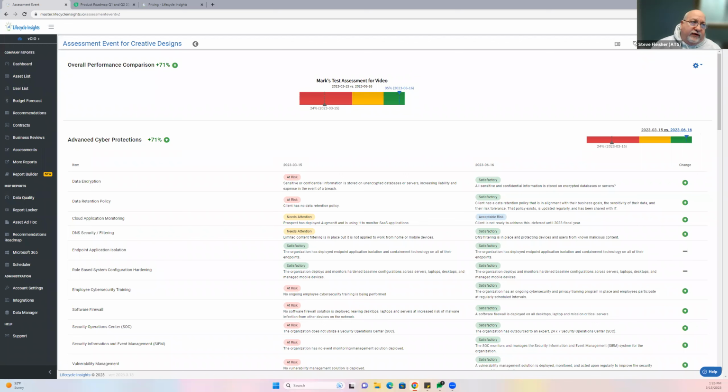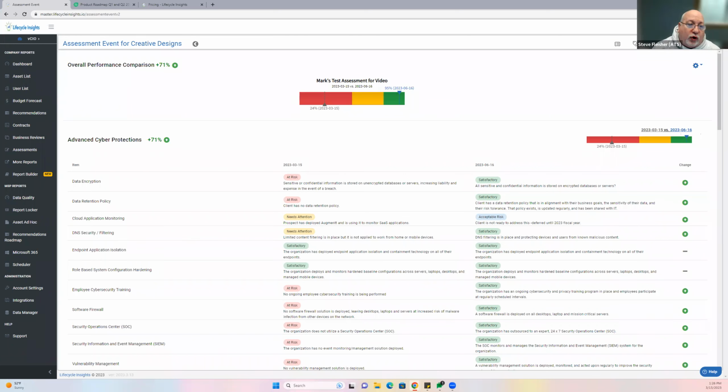On the comparison feature, is that available for VCIO subscribed clients? But what about for assessment only clients? You can do it on both? Yep. You just have to run a comparison of that same assessment for that same client.